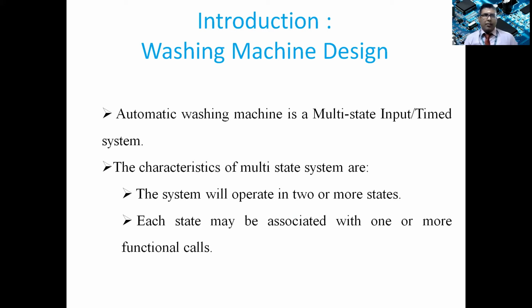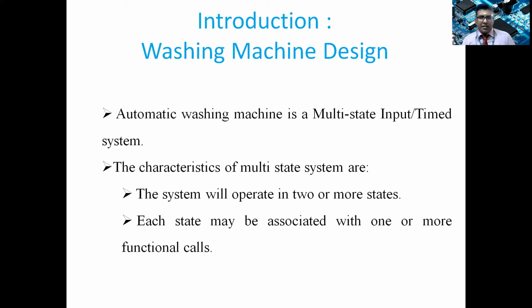This is what I mean by a multi-state, timed system, based on one particular clock. So there will be a real-time embedded system, with a real-time operating system or real-time clock as part of the system.